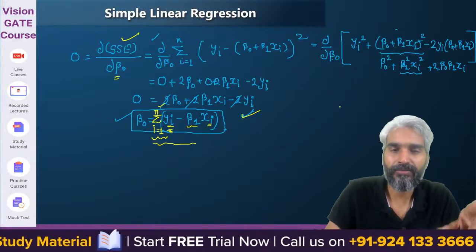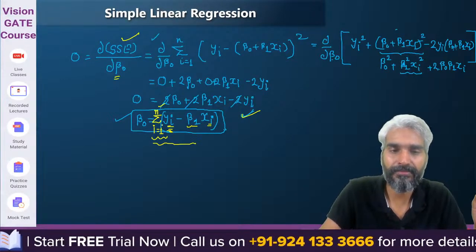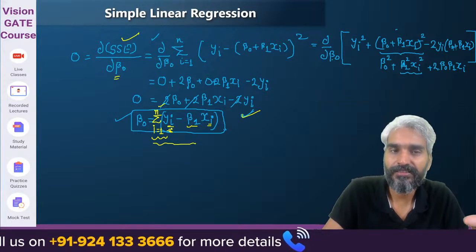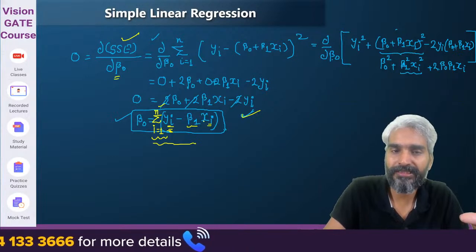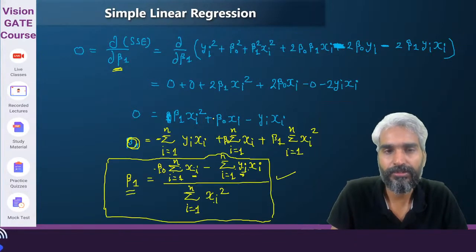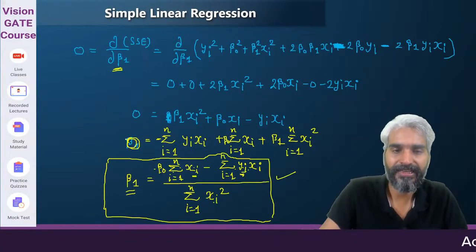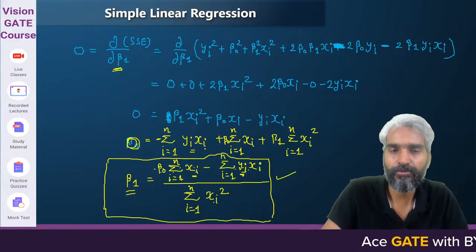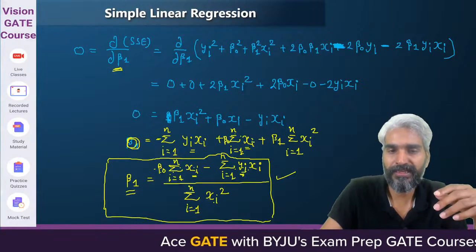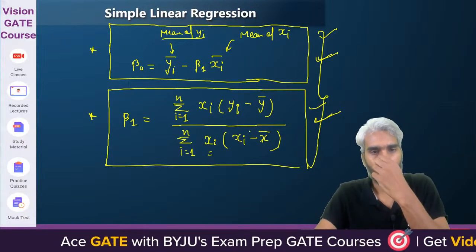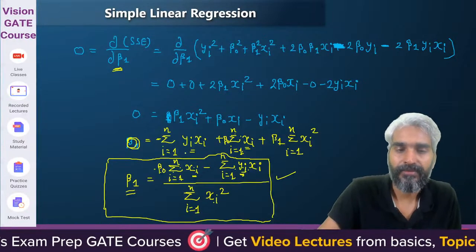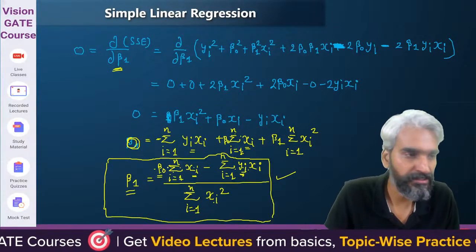Clear? So these are the simple equations. Don't worry about the summation. If I differentiate, the summation of yi from 1 to n is nothing but the average. Similarly, beta 1 is outside, and the summation of xi is nothing but the average. So we can move the summation inside, and this is nothing but x bar. So therefore this is beta 0 times x bar. Clear? From here we are using the value of beta 0 and then solving the equation.